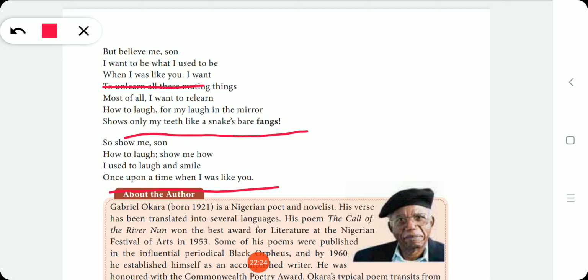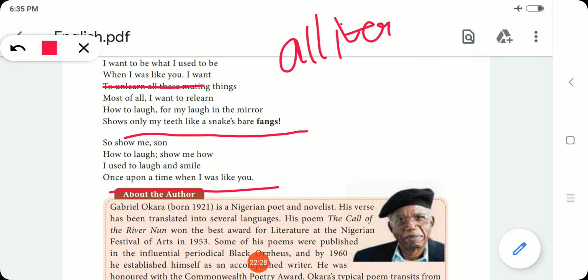Apart from this, you might be asked about alliteration. You know what is alliteration? Two words sounding the same in a line is called alliteration. Two consonant words sounding the same, that is alliteration. If two vowels are sounding the same, it is called assonance.